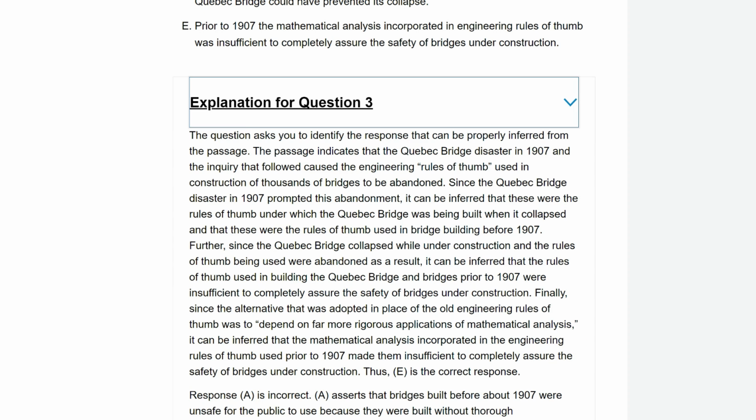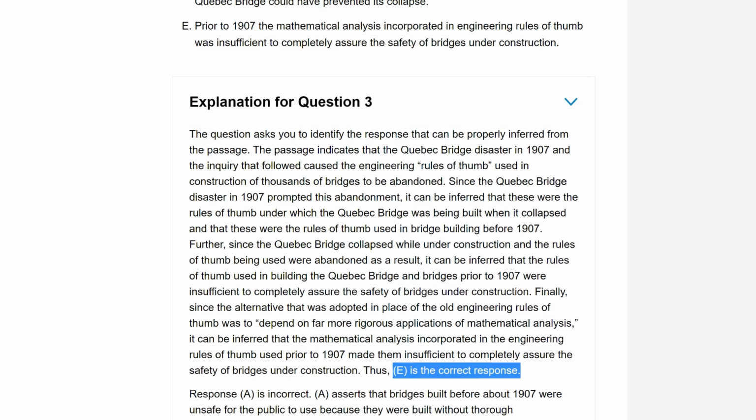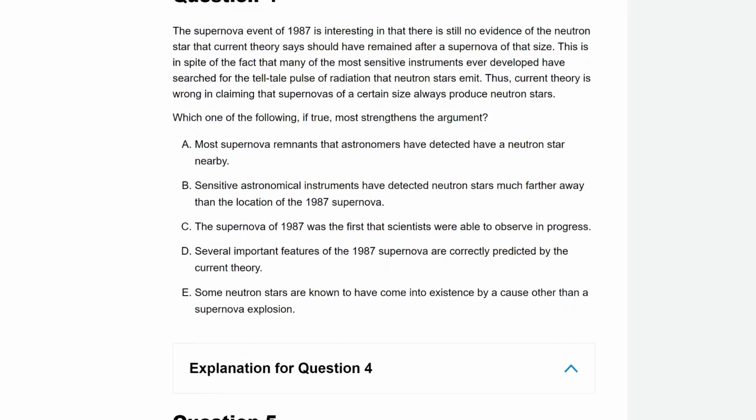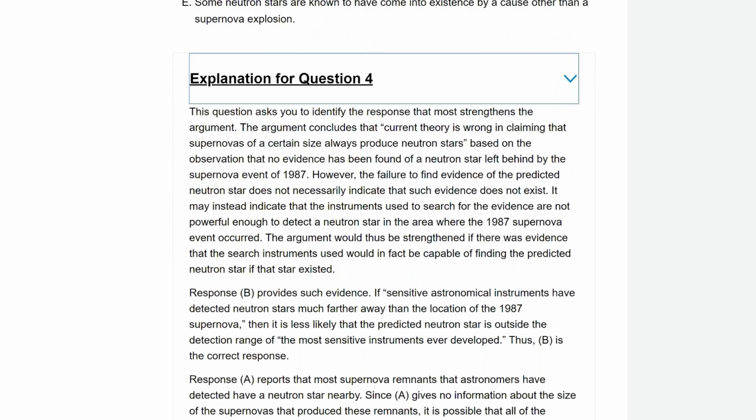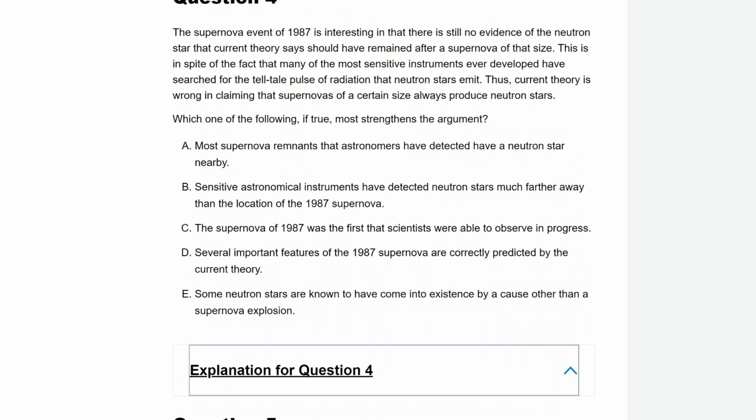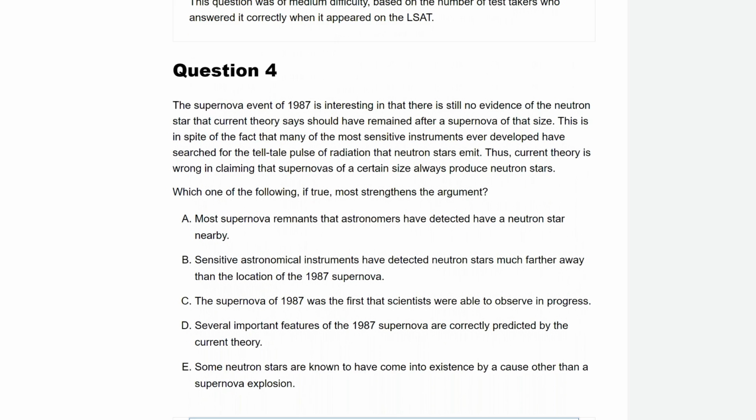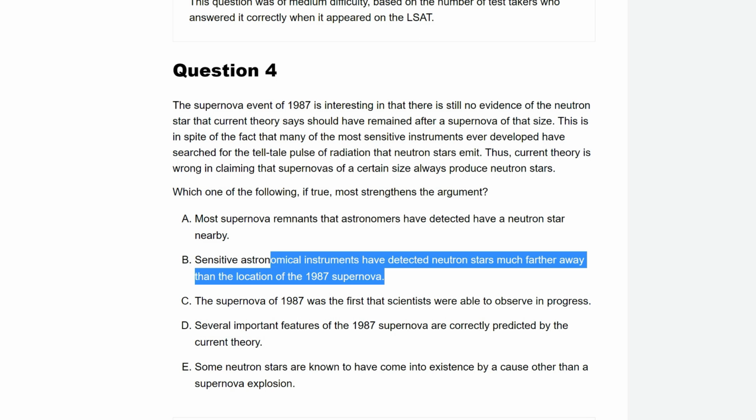Just going to check both answers actually here. Question 3, yes, it was E. Question 4, let's check it. B, yes, B is the correct response. As I said before, I'll let you read that in your own time, but I did give my prediction and it was along the right lines. It was saying that no, the problem wasn't the instruments.